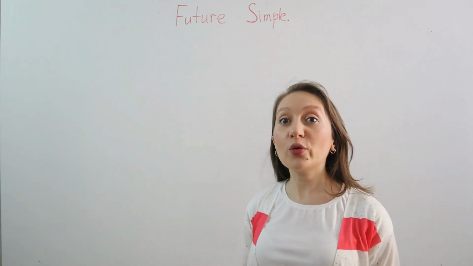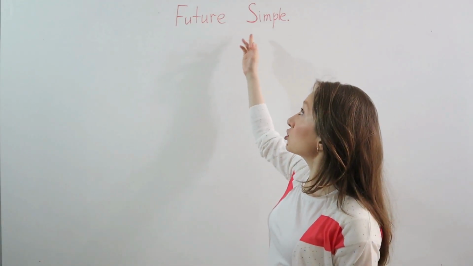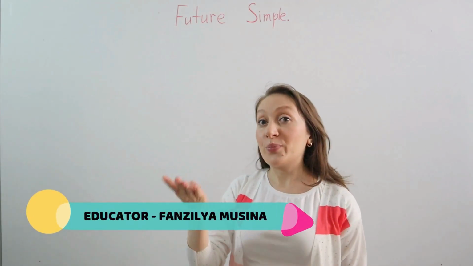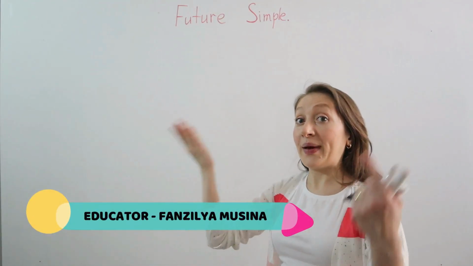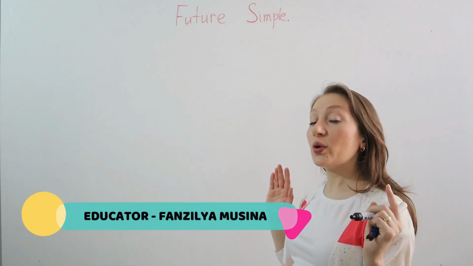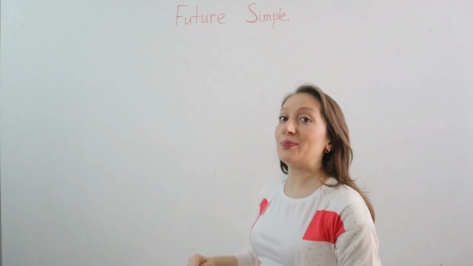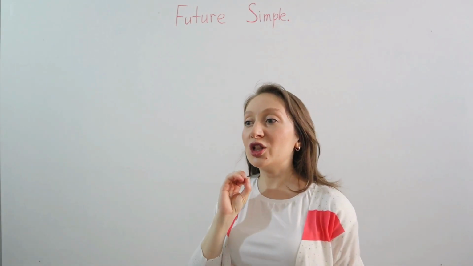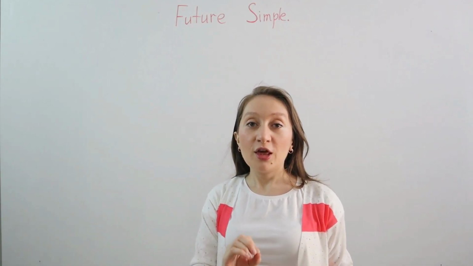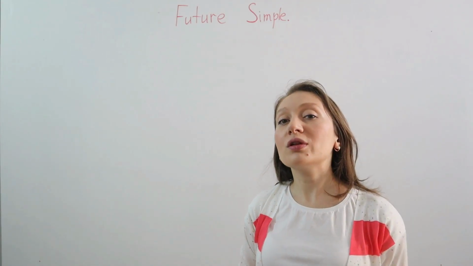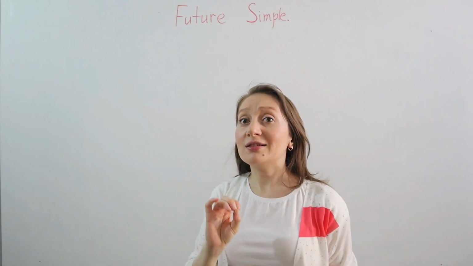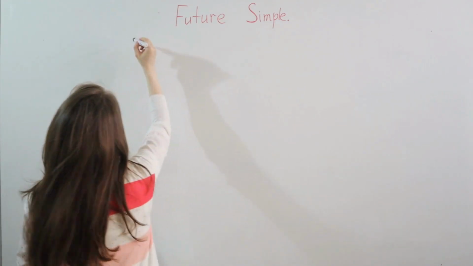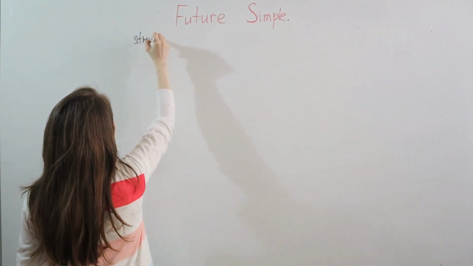So today we are going to talk about future simple. We already know present simple, past simple, and now we will talk about future simple. So do you remember the important rule when we learn grammar? The first rule is to understand or to know the structure. So the structure